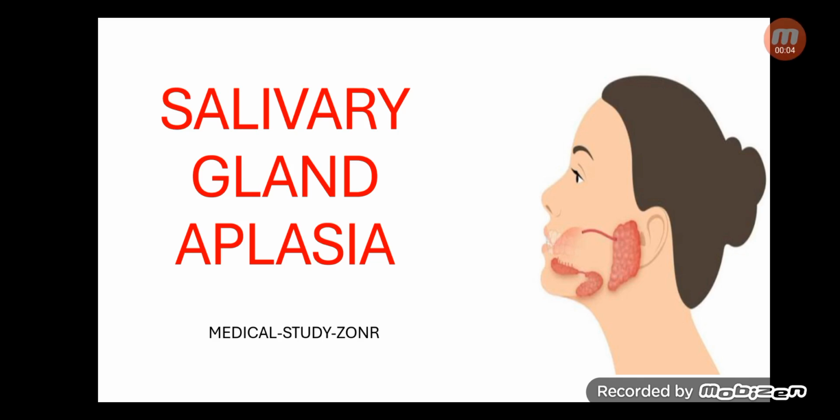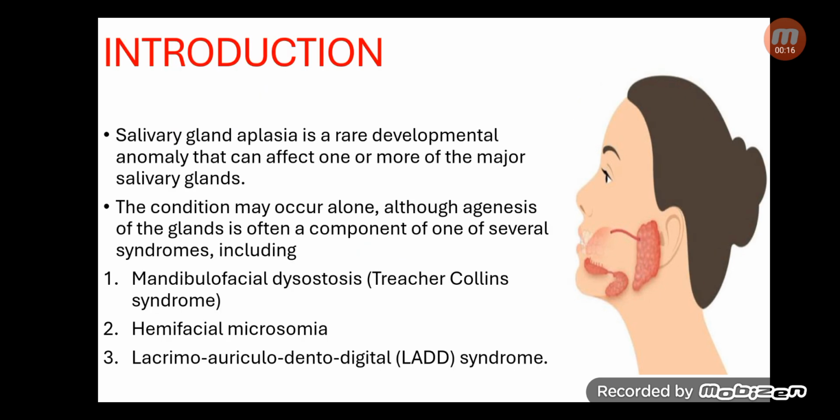Today we are going to talk about salivary gland aplasia. Aplasia means absence of development, or agenesis. So, salivary gland aplasia is absence or agenesis of salivary glands. Salivary gland aplasia is a rare developmental anomaly that can affect one or more of the major salivary glands. The first thing, it is a rare anomaly. The second thing, it is a developmental anomaly, and the third thing, it can affect one or more of the major salivary glands. Most of the time, the glands affected are the parotid gland and submandibular gland. The sublingual gland is usually not affected by this condition.